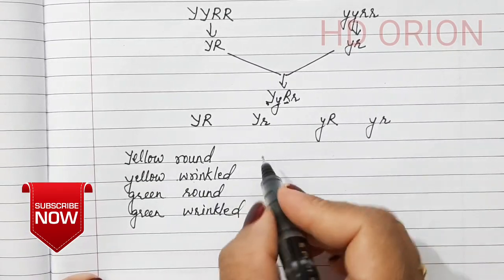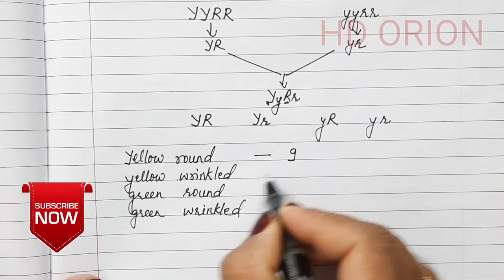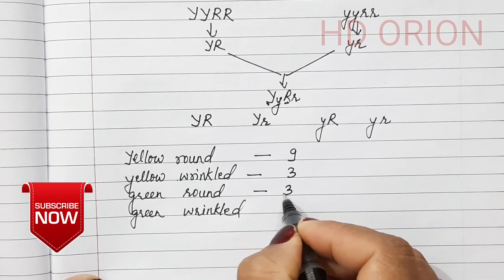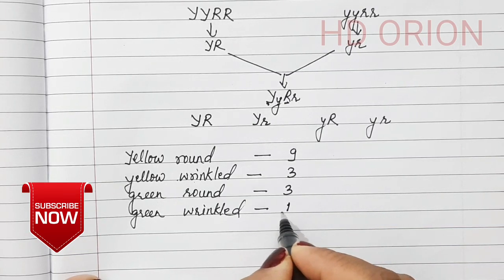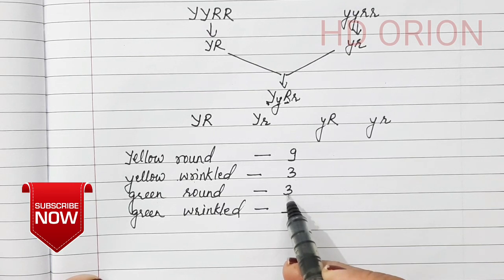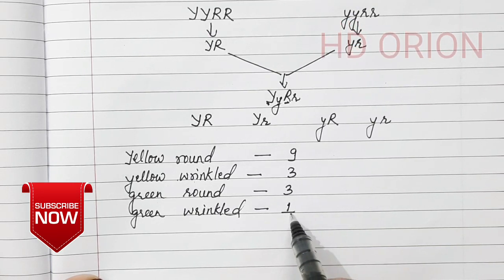We found that yellow round were 9, yellow wrinkled were 3, green round were 3 and green wrinkled was 1. There were 16: 9 plus 3, 12, 12 plus 3, 15, 15 plus 1, 16.